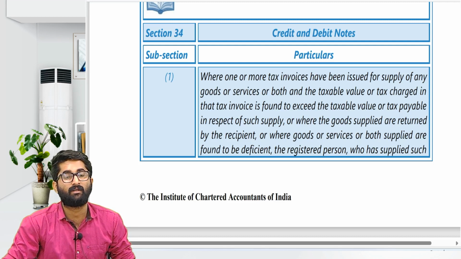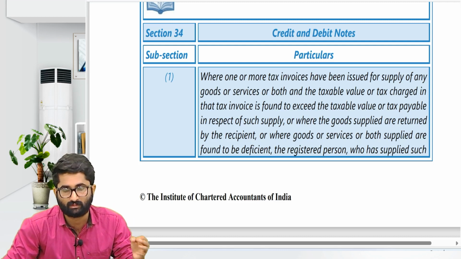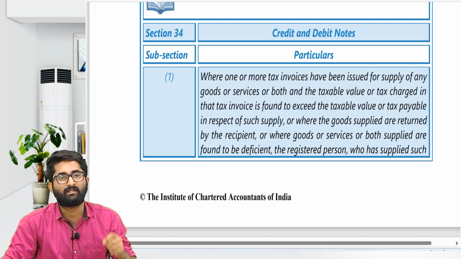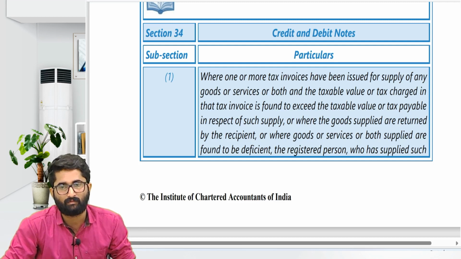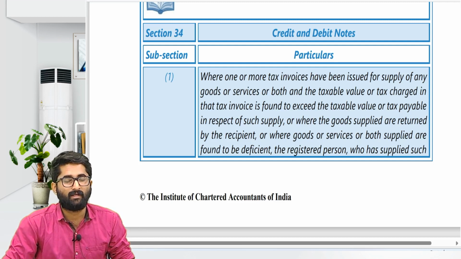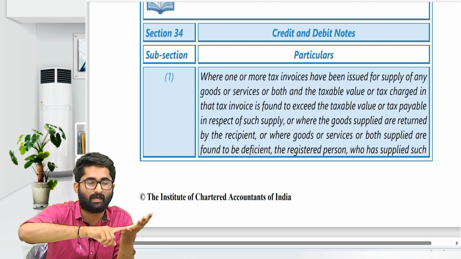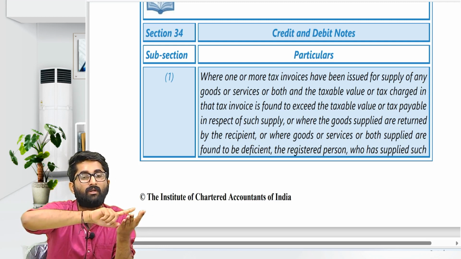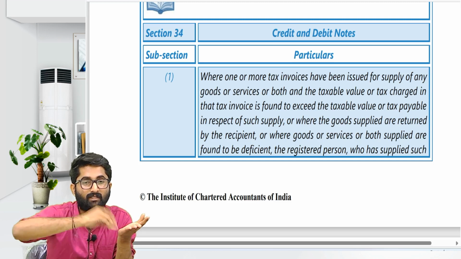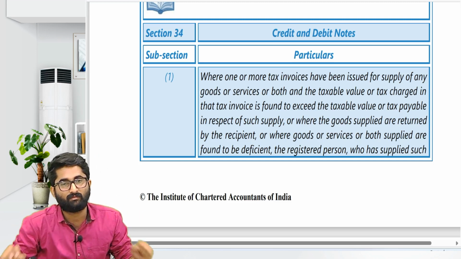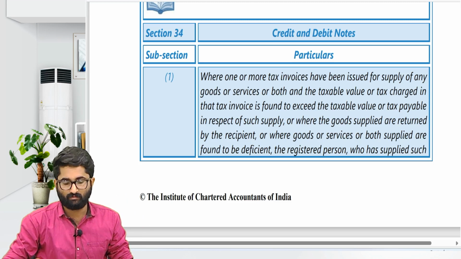Section number 33 says that you have to show the tax invoice separately, the tax amount separately. Section number 34 is about credit note and debit note. You have to give the credit note and you have to give the debit note. When do you have to give the credit note? Whenever you have to pay to the other person: you have charged more tax, you have charged more value, or a sales return has happened. In all these cases, you have to give the credit note.